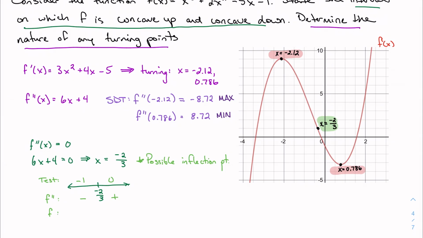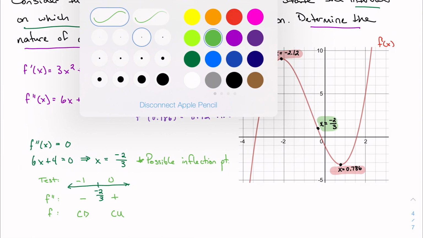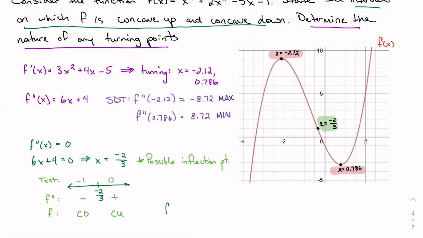What does that tell me? Well, from my concavity test, we were concave down here. And I have a positive value over here for 0, so that tells me we're concave up here. So I'm going to state my final results as saying that f is concave up on the interval -2/3 to infinity, and f is concave down on the interval -infinity to -2/3.